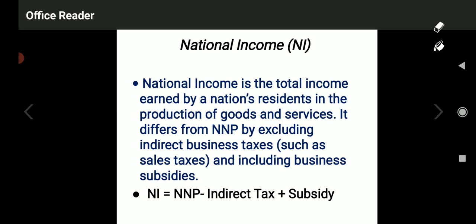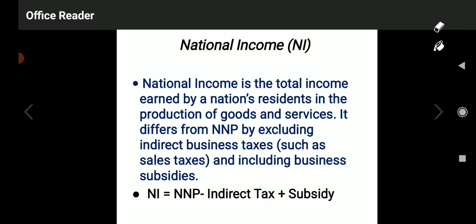Now coming to the next one, that is national income. About national income we have understood in the beginning, in the meaning of national income. National income is the total income earned by the nation's residents in the production of goods and services. It differs from NNP by excluding indirect business taxes such as sales tax, and including business subsidies.